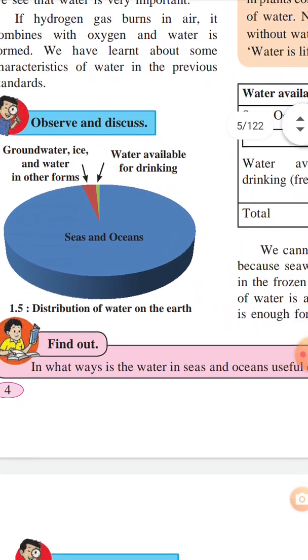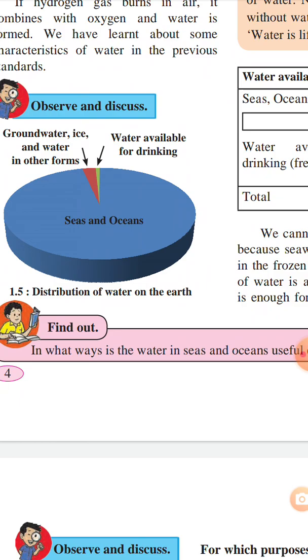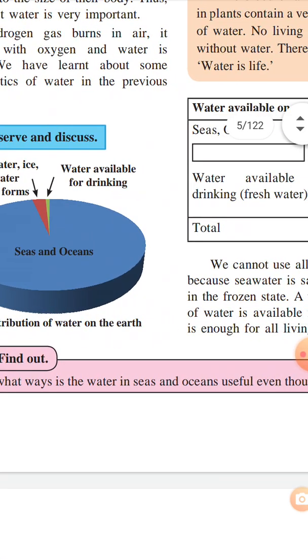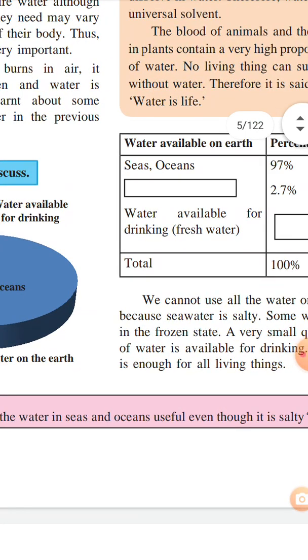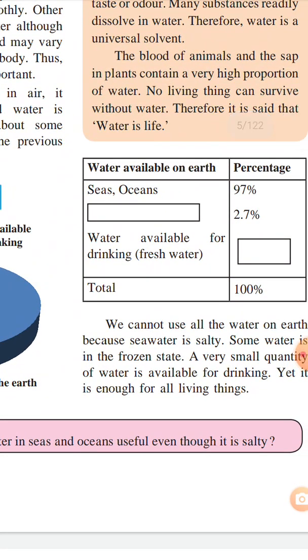See, there is one question: find out in what ways the water in seas and oceans is useful even though it is salty. We know that water present in the seas and oceans tastes salty, and because of that we can't use it for drinking.